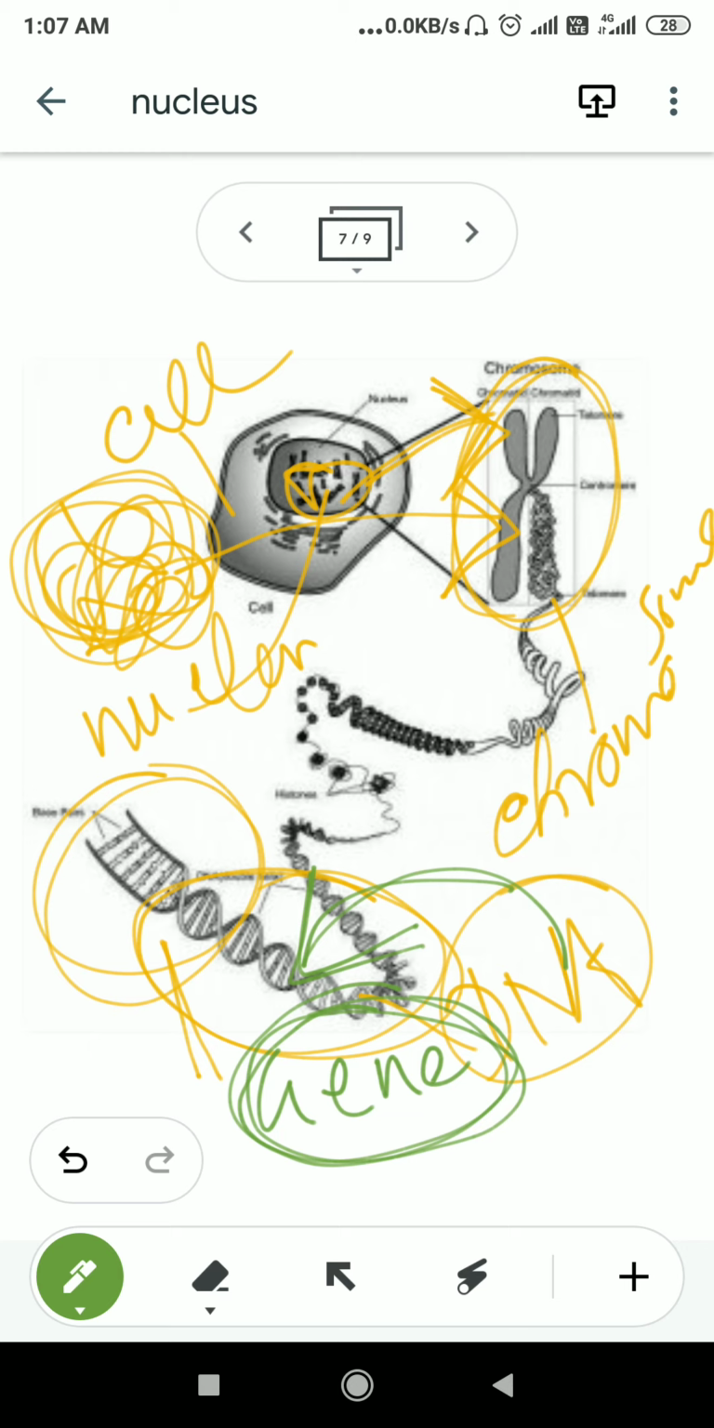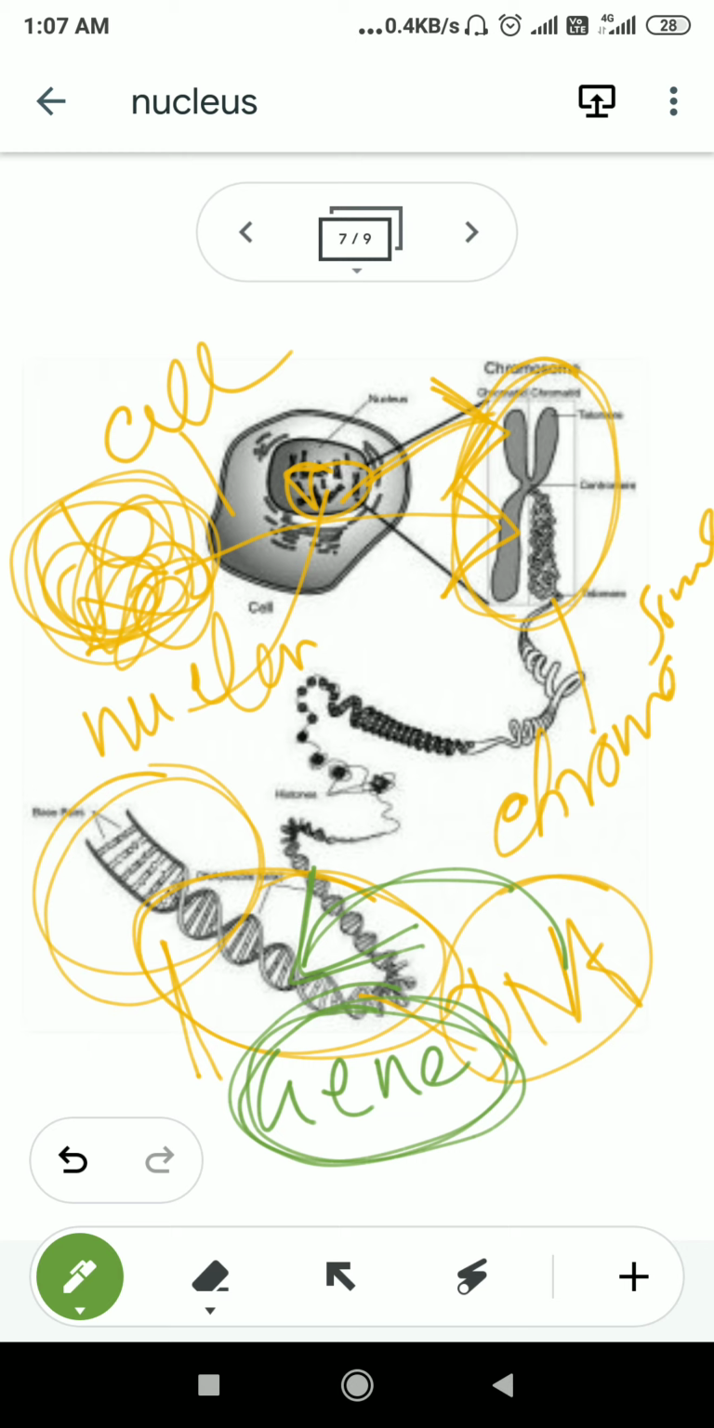Just think about the structure of the cell. The cell is itself a microscopic structure, and inside the cell the nucleus is a very minute structure. Within the nucleus, think about the chromatin fiber. It is a fine thread-like structure. Only during the cell division stage will it condense and form the chromosome. That time it is known as chromosome.